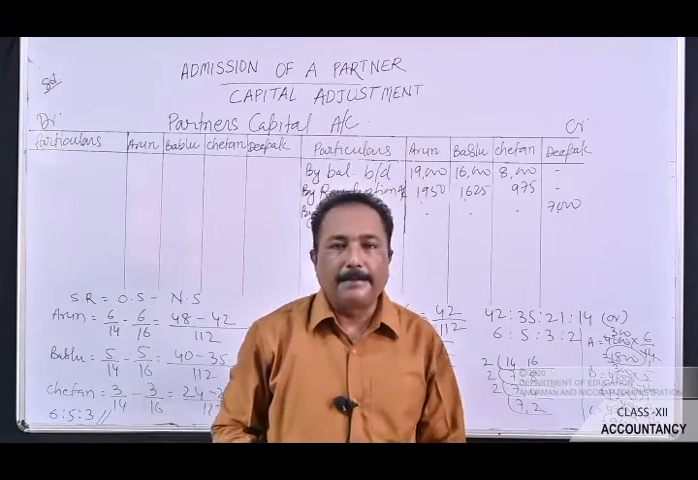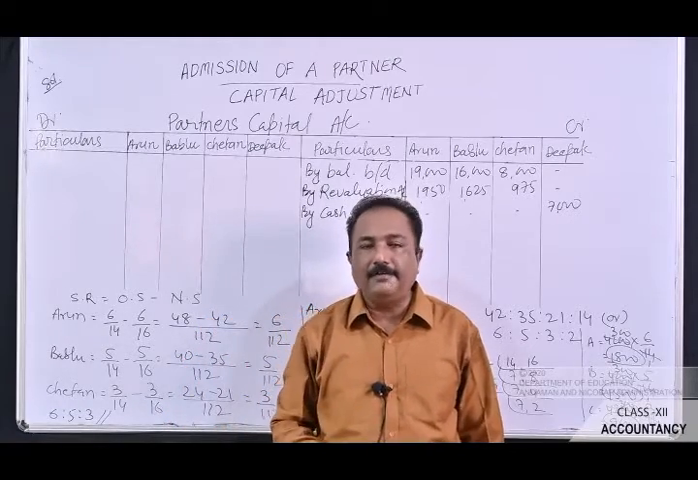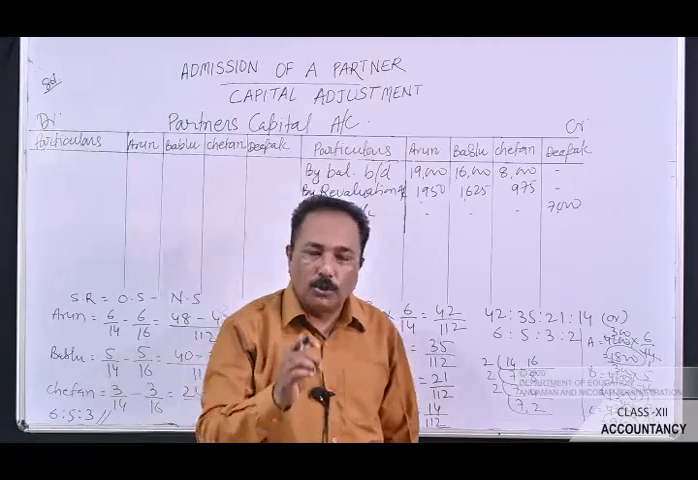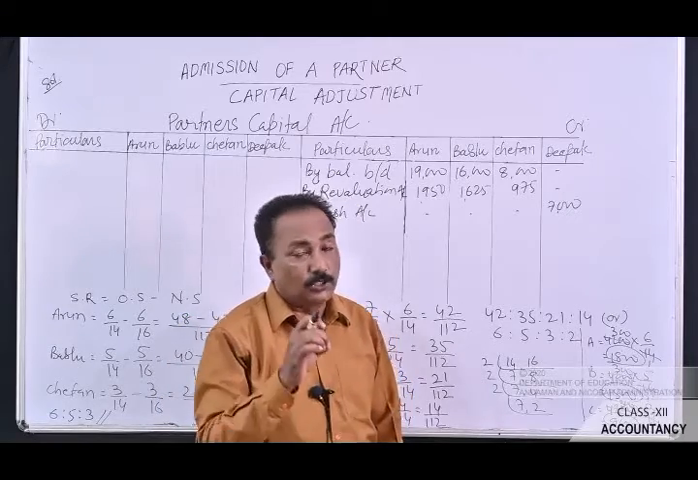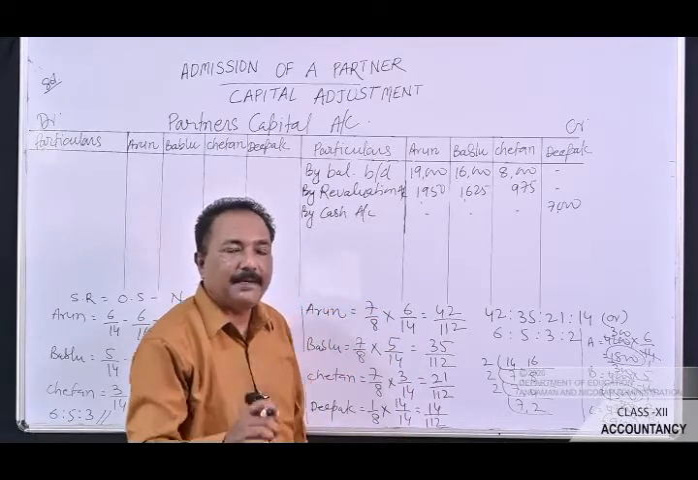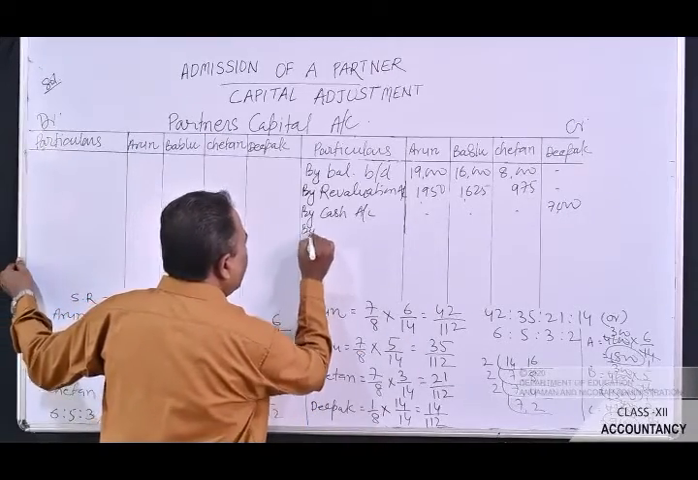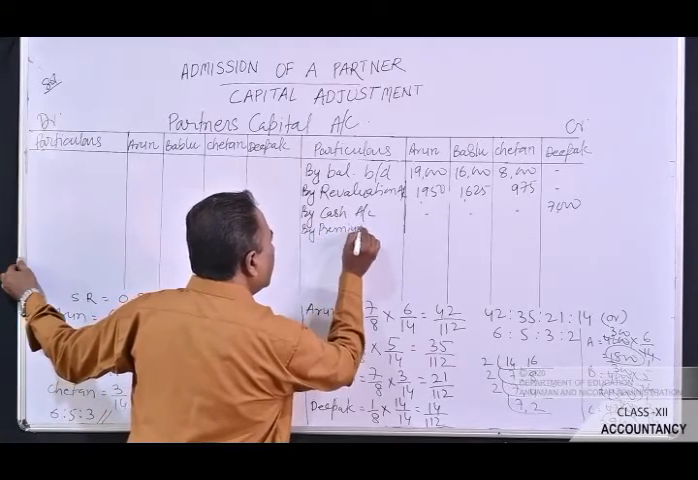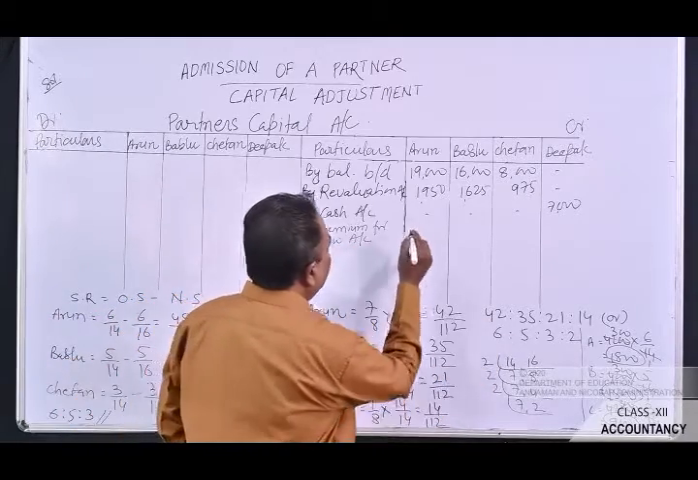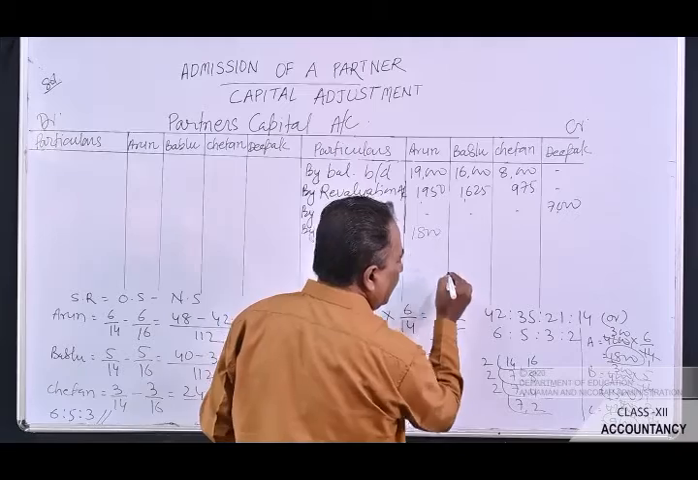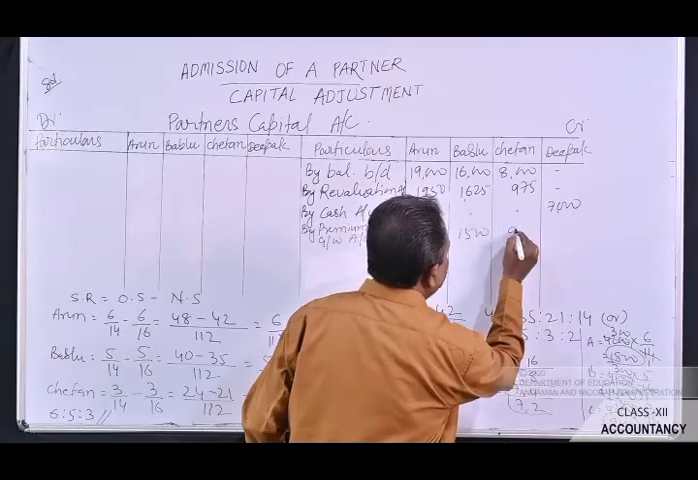Now let's pass the journal entry for the distribution of the share of goodwill. The journal entry will be premium for goodwill account debit to A's capital account, to B's capital account, to C's capital account. Now see here in this journal entry, A, B and C's capital accounts have been credited. So you have to post on the credit side, and here you have to write by premium for goodwill account. Arun will get rupees 1,800, Bablu will get rupees 1,500, and Chetan will get rupees 900.